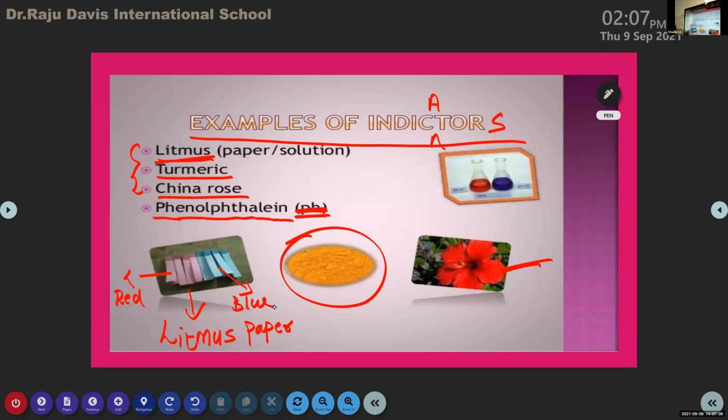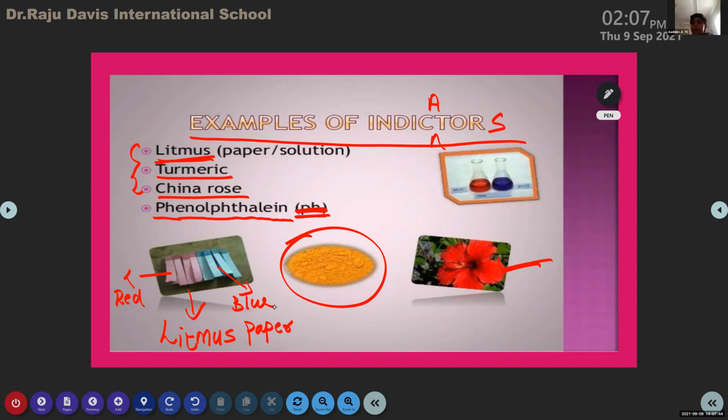The second indicator is turmeric. The third one is China rose, which means the shoe flower or hibiscus. And the last one is phenolphthalein. Phenolphthalein is a kind of solution. It is actually a water-like, colorless solution. But when it is added to an acid or base, its color starts to change. Thereby, we can indicate whether it is an acid or base. That is what we are going to discuss in our further classes.